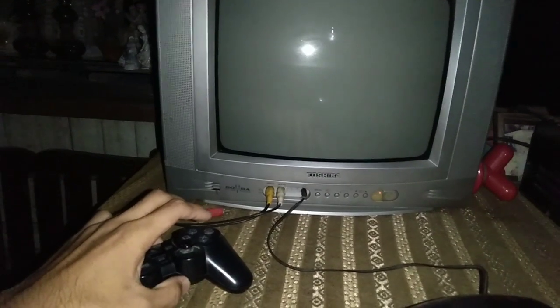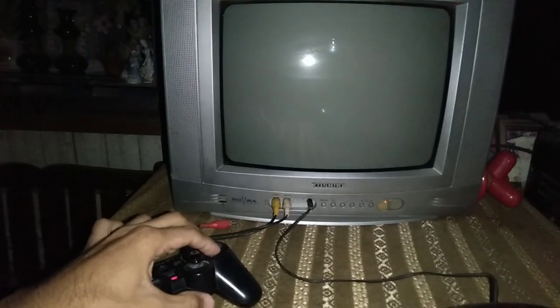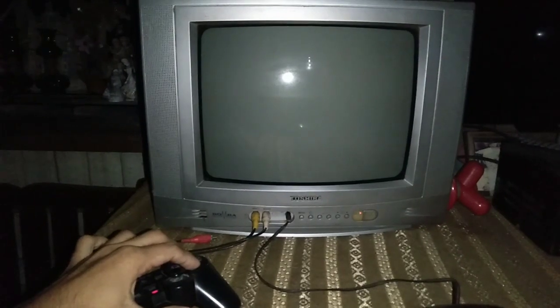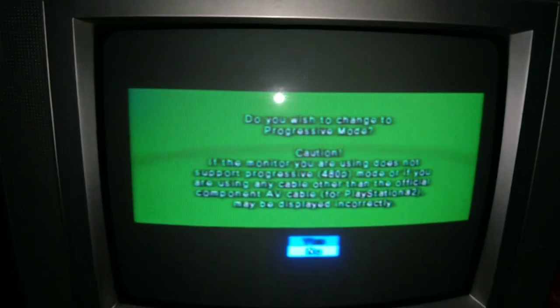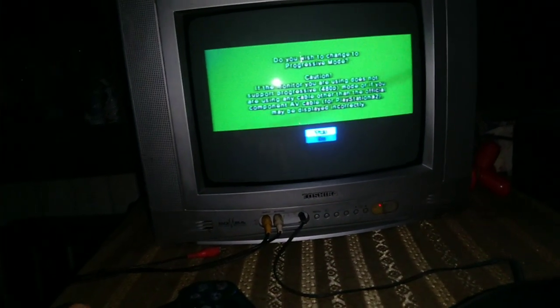So after na ma-appeared yung PS2 logo, hihintay ko ng pagkakataon na ma-flash agad yung screen ng konti. Then hold triangle and the cross button. Hey, there you go. Ang tanong, do you wish to change to progressive even you plugged the composite cable on AV output? Take note, if you are not using GSM selector, if you answer yes, the screen will disappear unless you're using component cable to plug on its output. Anyway, the procedure works.